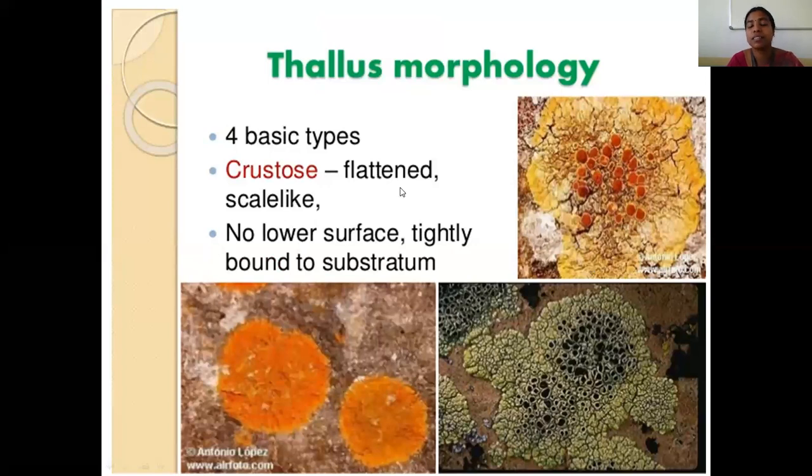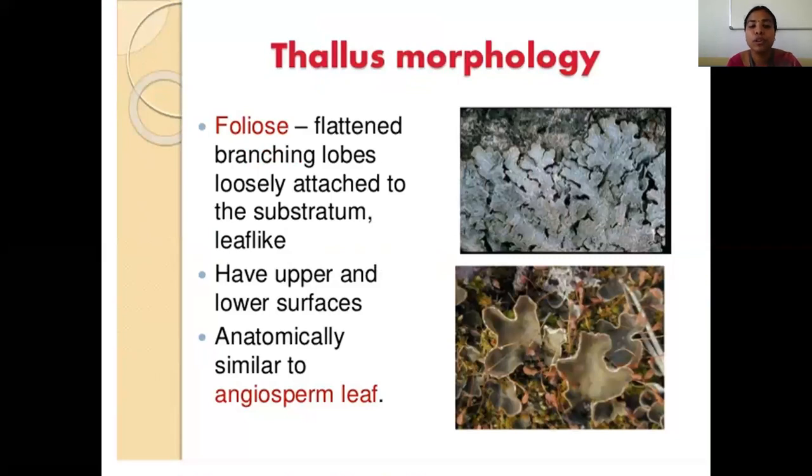It is a flattened structure. That's why there is no lower cortex. I told you in the previous slide, it is a flattened structure, scale-like, with no lower surface, tightly bound to the substratum. Like a scale, it is tightly bound to the substratum. The second type is foliose lichen.